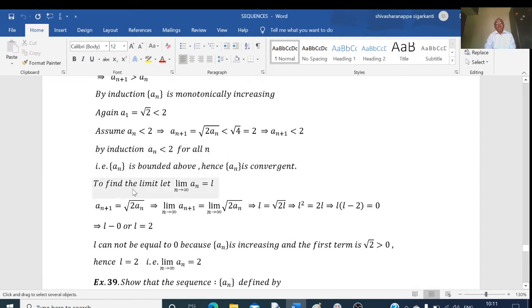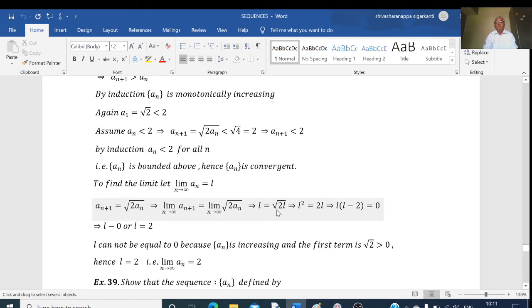So if it is convergent, then the limit of an is equal to a unique and finite quantity, say L. Now we have this relation: an plus 1 is equal to root of 2 into an. This implies the limit of an plus 1 as n tends to infinity is equal to the limit as n tends to infinity of root of 2 into an. We have taken the limit of an equal to L, which means the limit of an plus 1 is also equal to L. So L is equal to root of 2 into L.